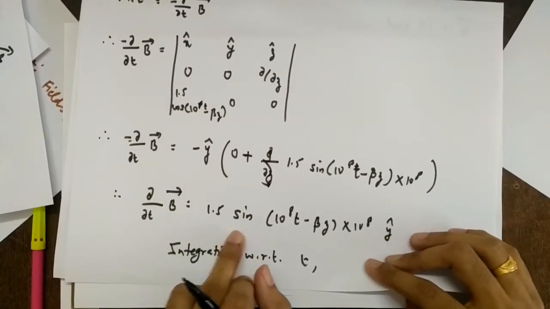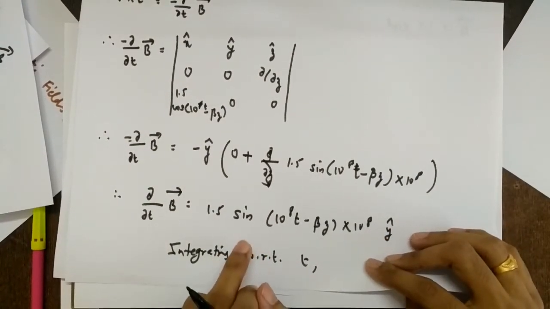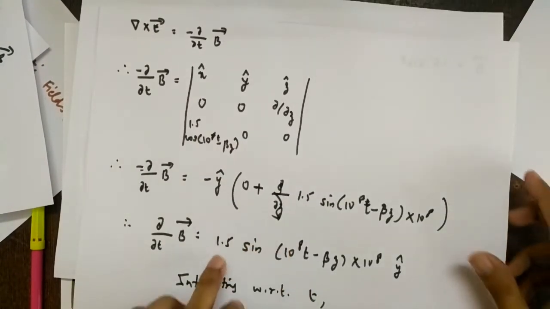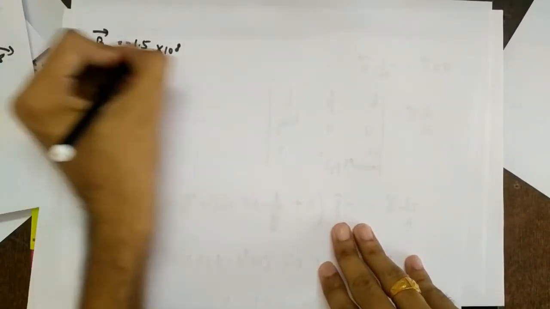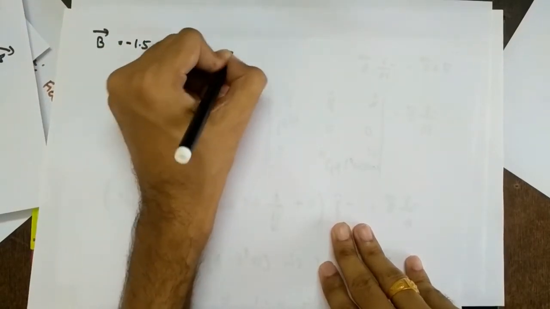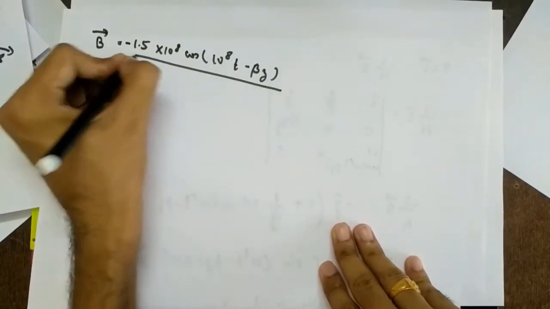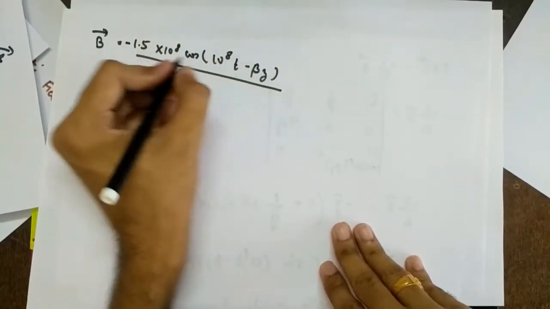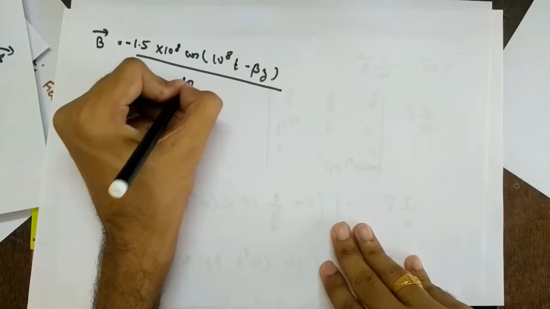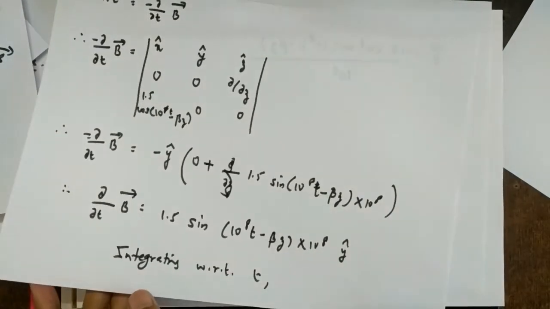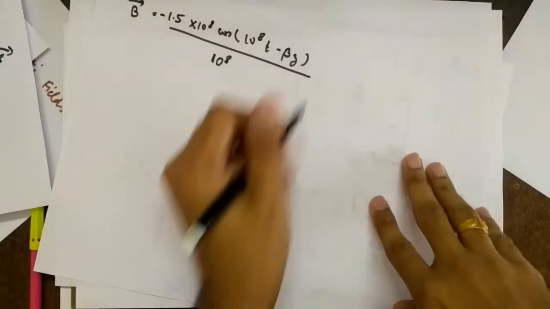So integral of sine is minus cos: minus cos of 10 raised to 8t minus beta z, upon the derivative of this with respect to t, so upon 10 raised to 8. The rest of the terms will be 0. Only y cap is remaining.